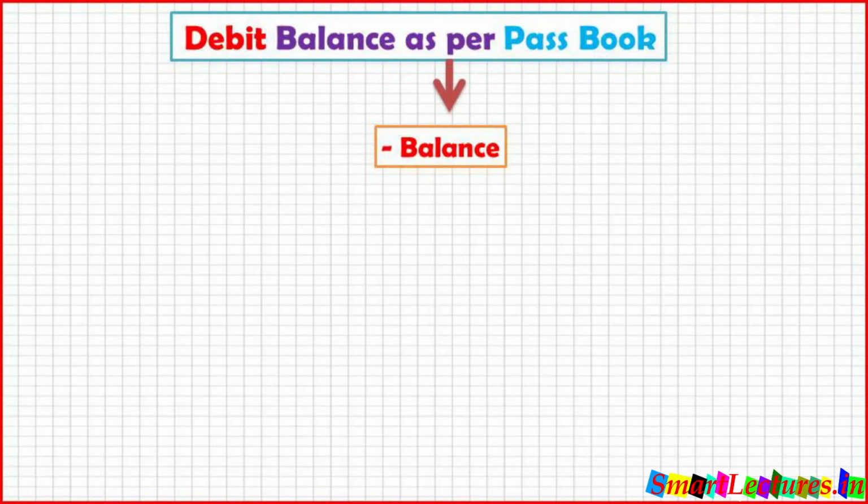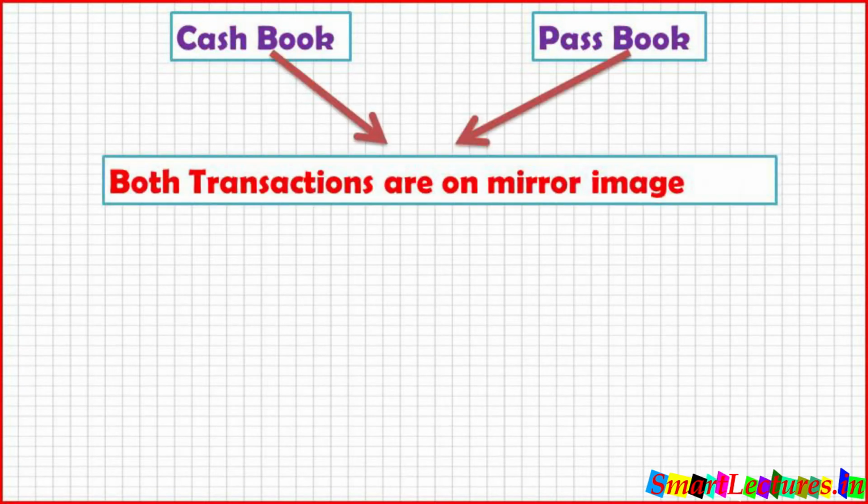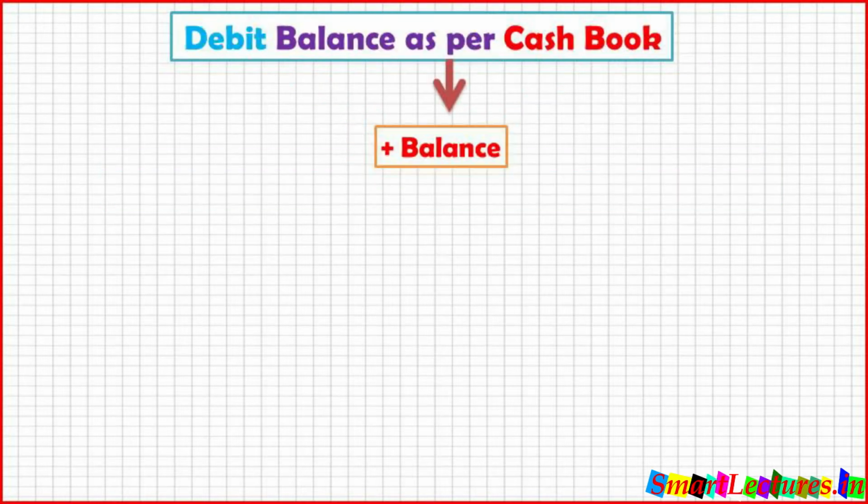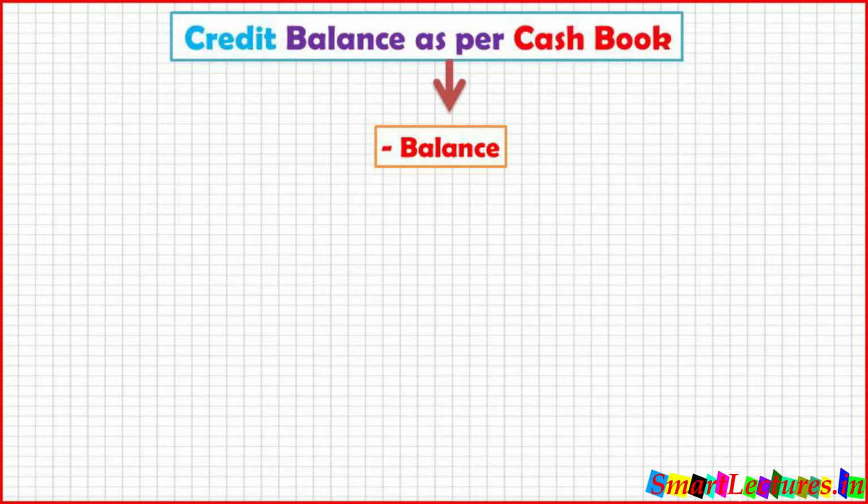I've already told you that cash book and passbook transactions are mirror images. So naturally, if the debit balance as per cash book is positive, then debit balance as per passbook will be negative. I told you credit balance as per cash book is a negative balance. If there is credit balance as per passbook, that will be positive balance.